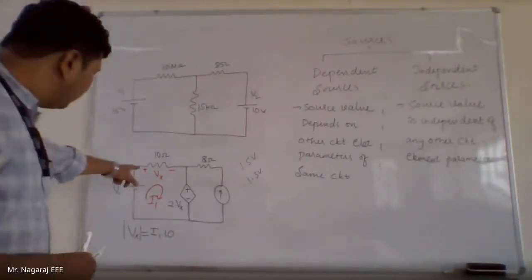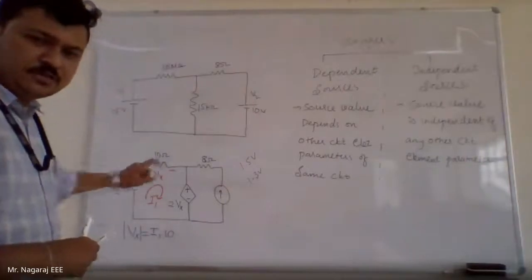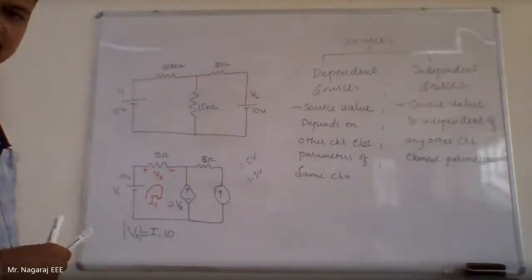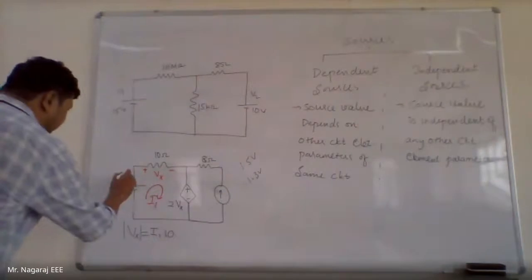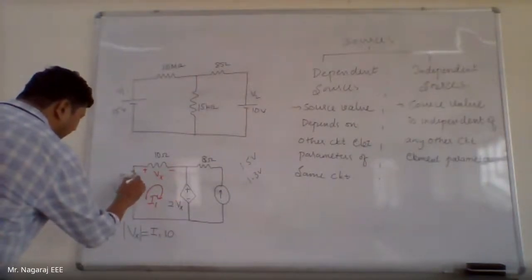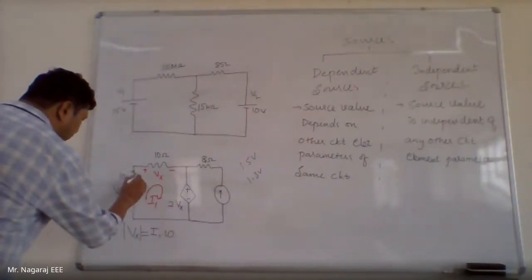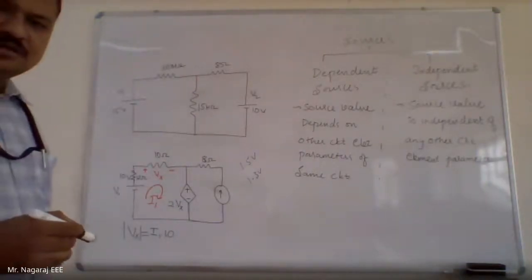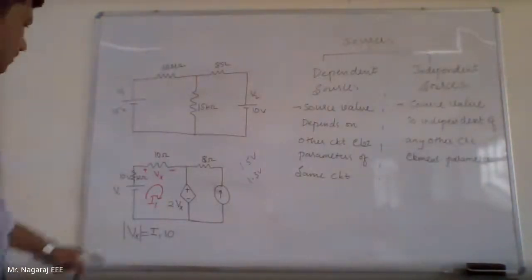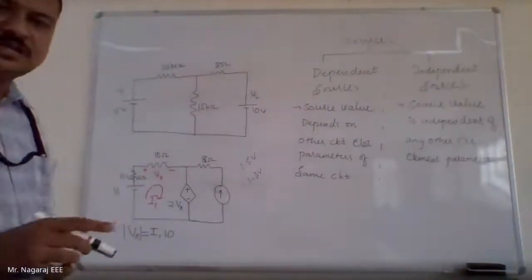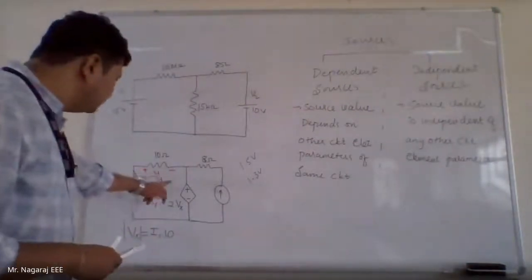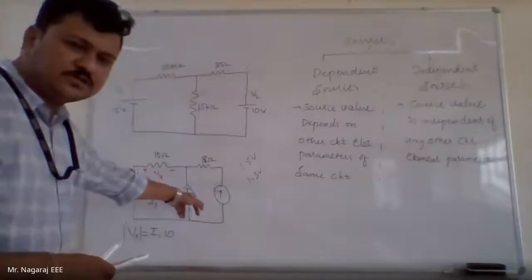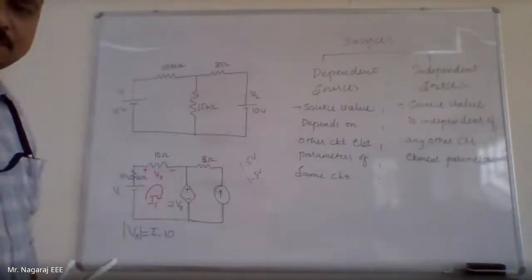I can add some resistance into the circuit. If I add one more resistance into the circuit, let this be 12 ohms, then the value of I1 automatically changes. Then if the value of I1 changes, my voltage value Vx changes. If the value of Vx changes, the source value of this voltage source, 2 into Vx, will change.